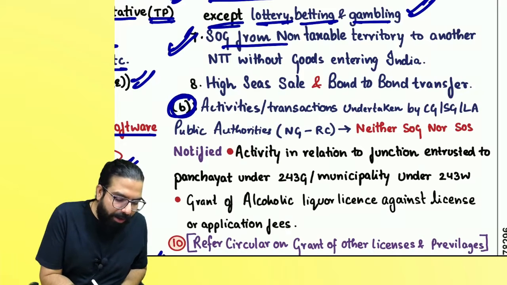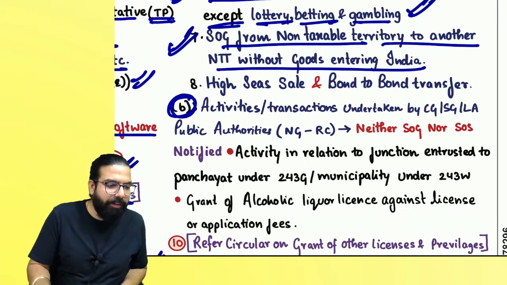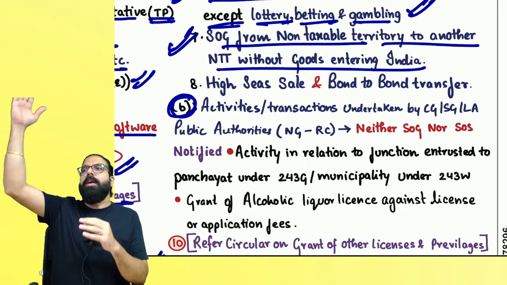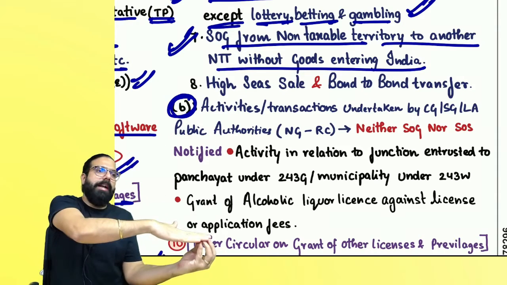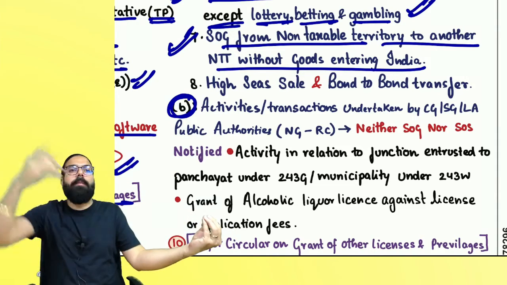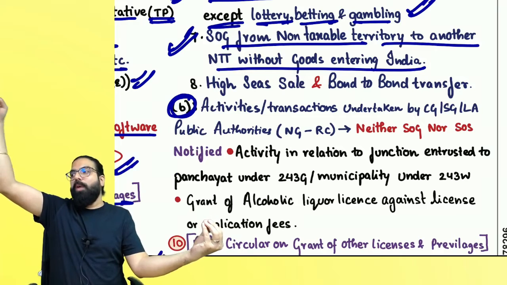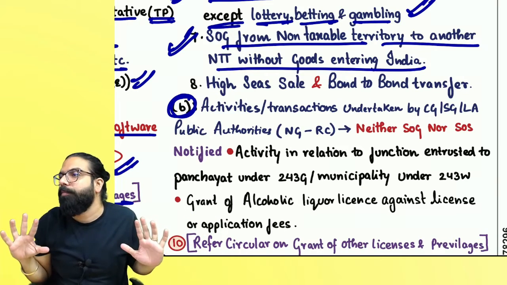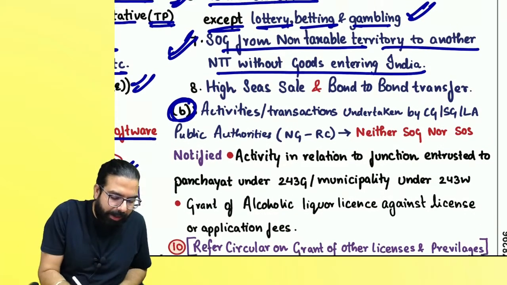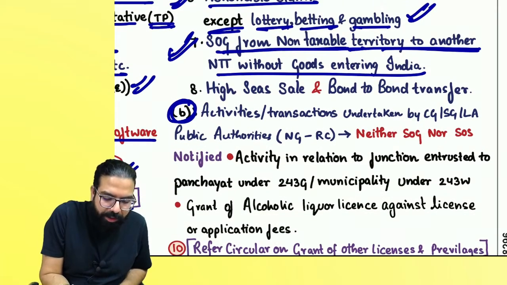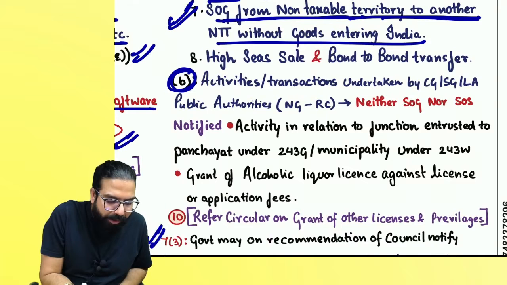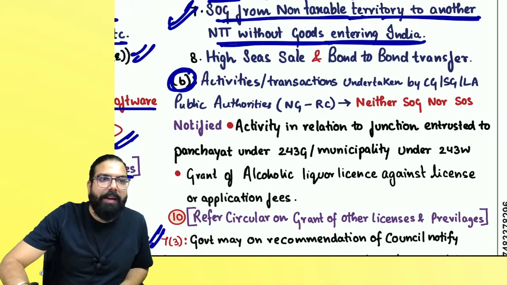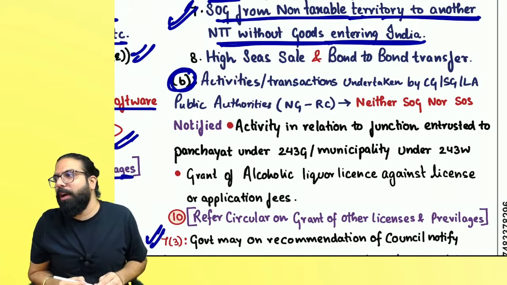The next one is supply of goods from non-taxable territory to another non-taxable territory without the goods entering into India. China says, supposing I send the goods directly to US, I issued the invoice, that is goods going from one country, one non-taxable territory to another non-taxable territory without the goods entering into India. And that is also known as supply of goods from non-taxable territory to another non-taxable territory without the goods entering into India, and hence it will be neither supply of goods nor supply of service.